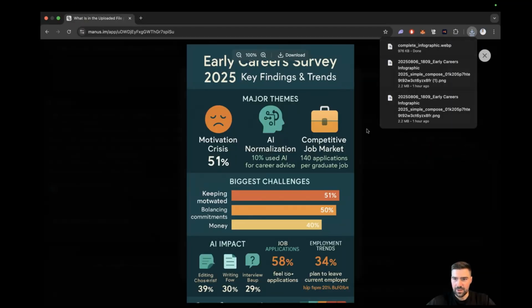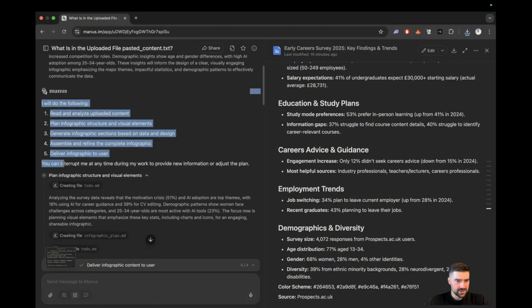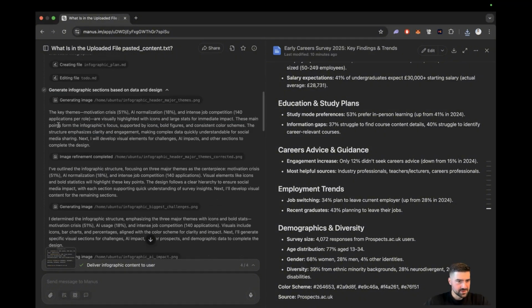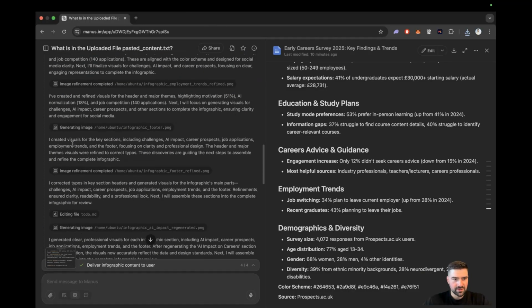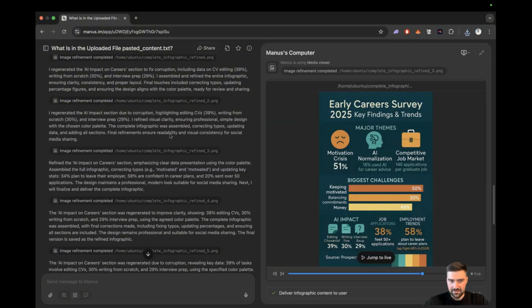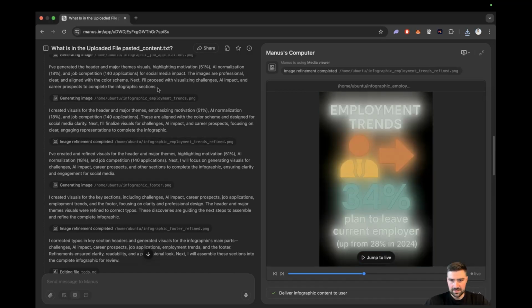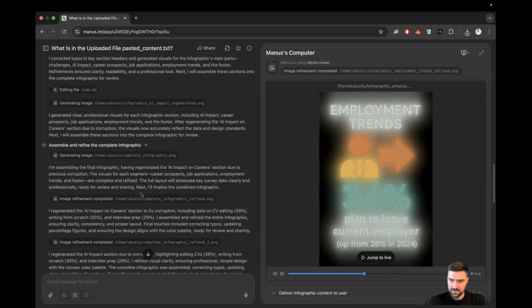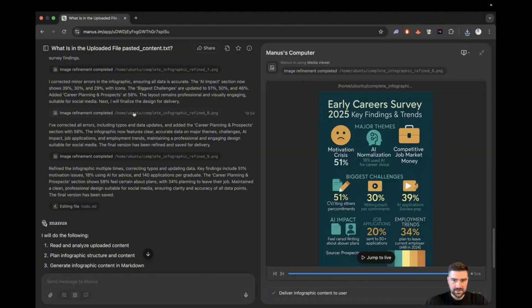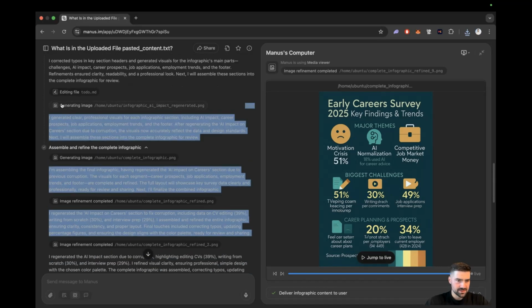So you can download it just like the others. It comes in a WebP file. But all in all, this was a bit of a weird one. The amount of steps that it ran through just to generate it, and in the end, it just generated one kind of master image with loads of other images that were potentially not even used throughout. Like this one, for example, employment trends 34%. That wasn't used either. Yeah, it just generated a lot of images that it didn't need to or didn't use.